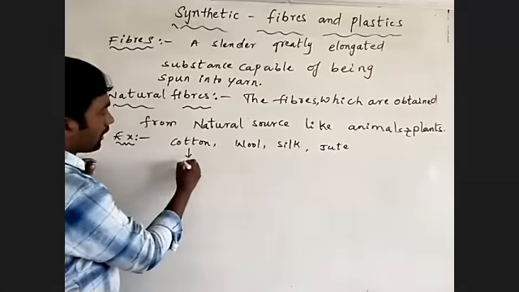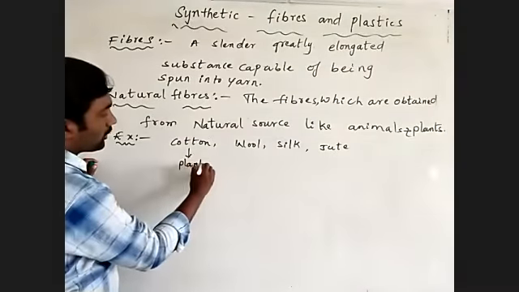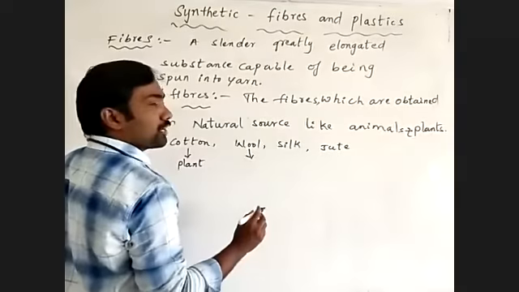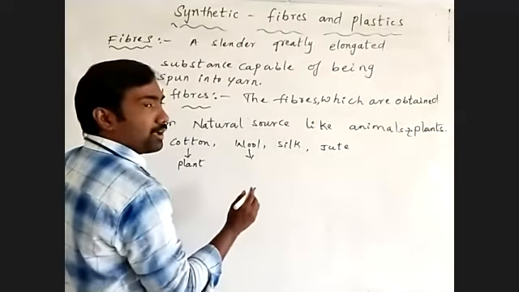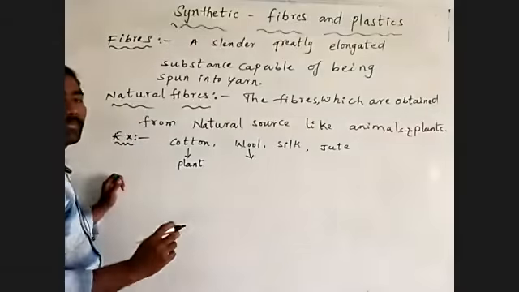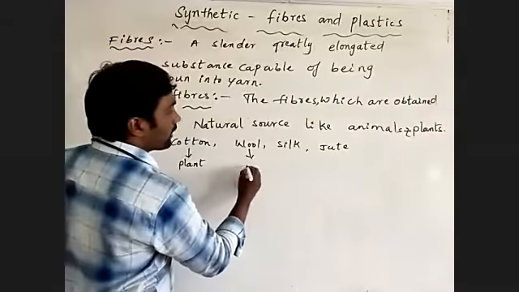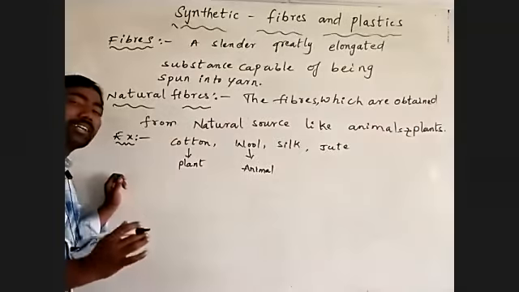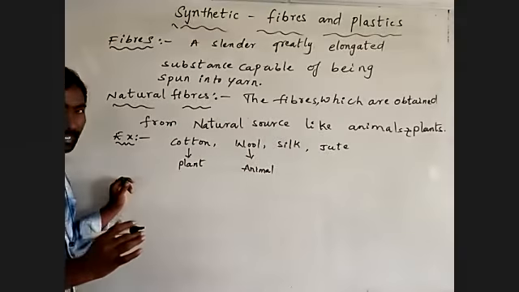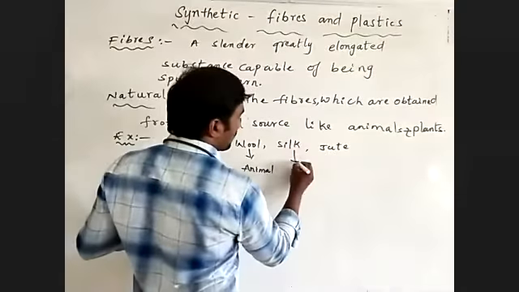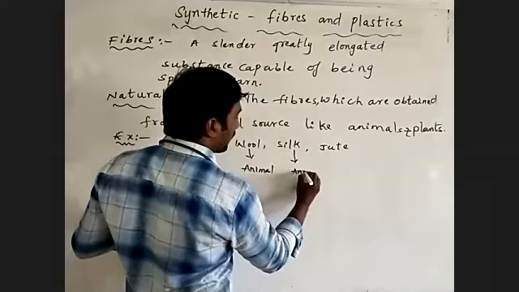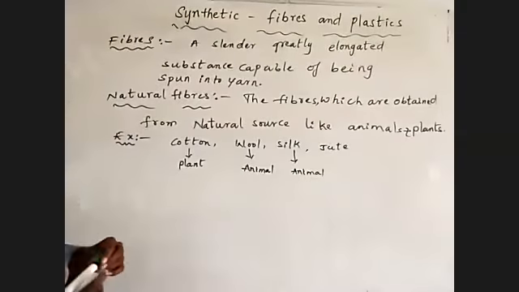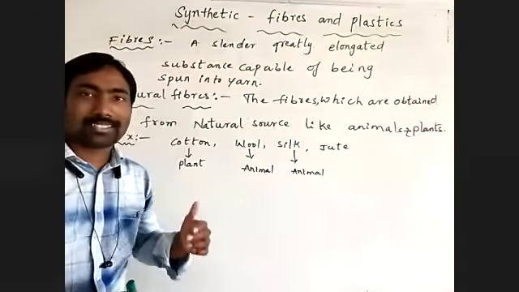It is made from the cotton plant. Wool is a natural fiber made from animals, because we collect fur from sheep. Silk is from animals because silk fibers are obtained from silkworms.